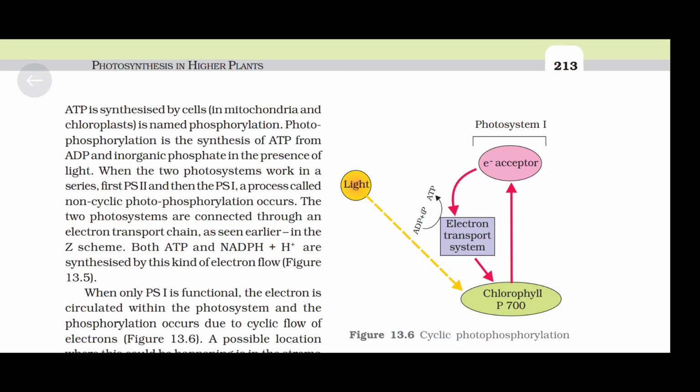When the two photosystems work in a series, first photosystem 2 and then photosystem 1, a process called non-cyclic photophosphorylation occurs. The two photosystems are connected through an electron transport chain as seen earlier in the Z scheme. Both ATP and NADPH plus H plus are synthesized by this kind of electron flow.